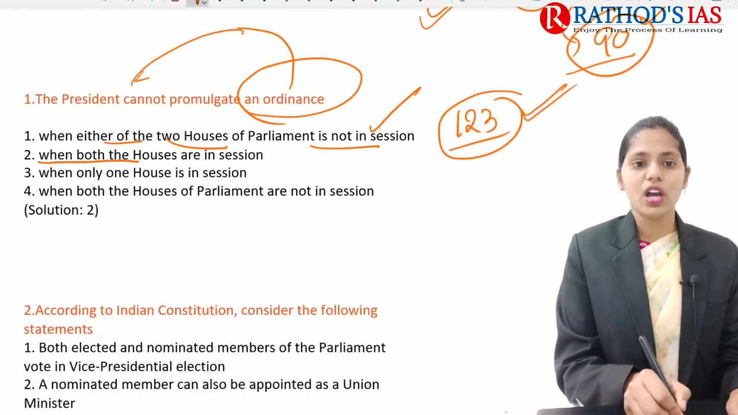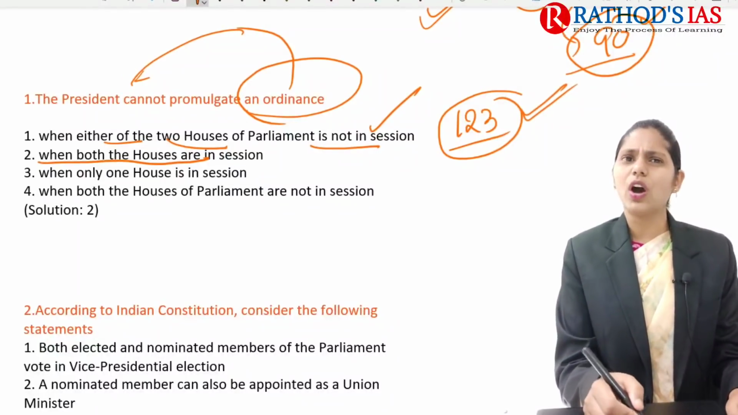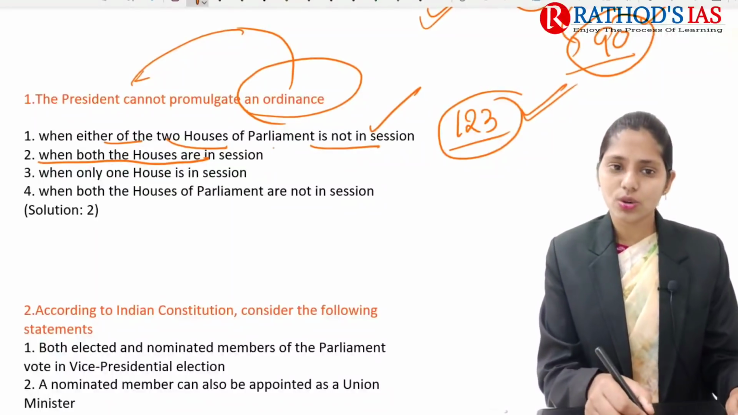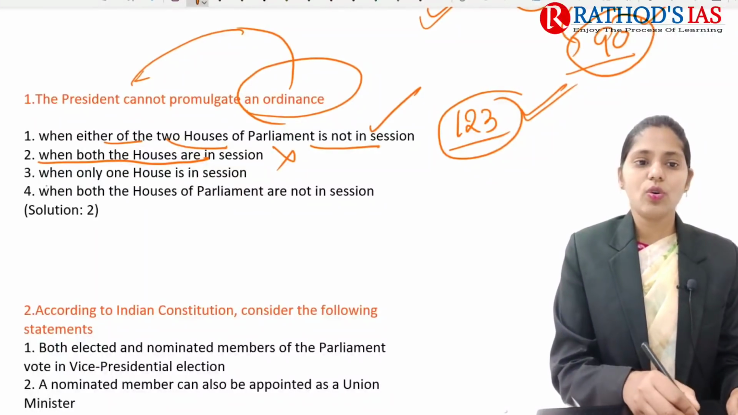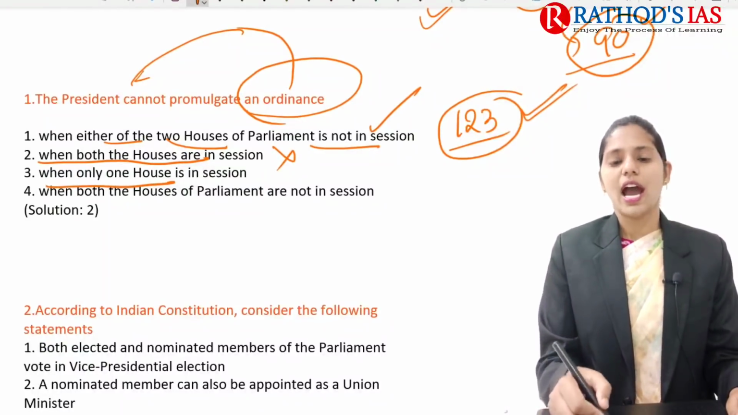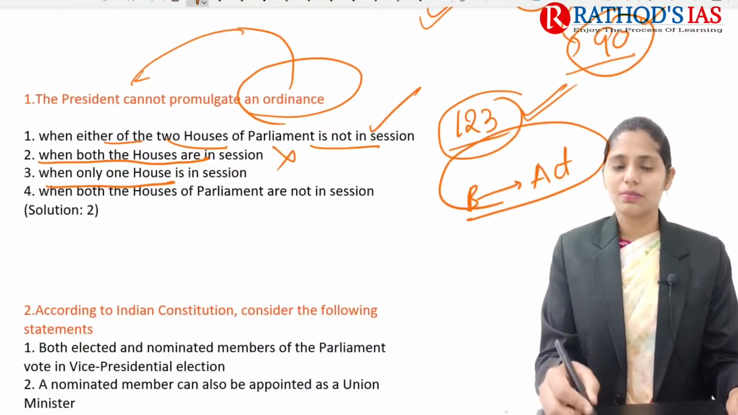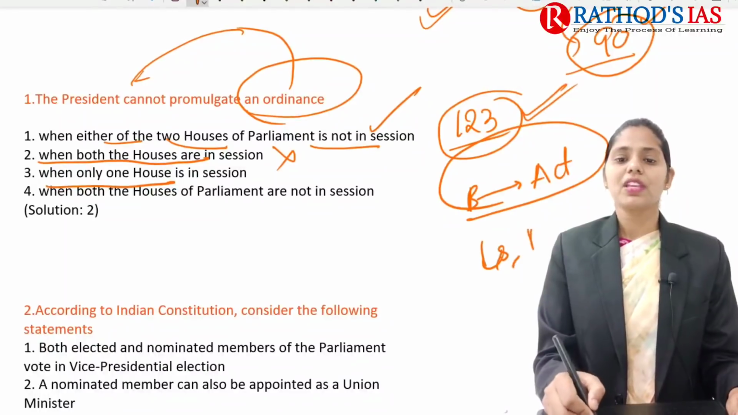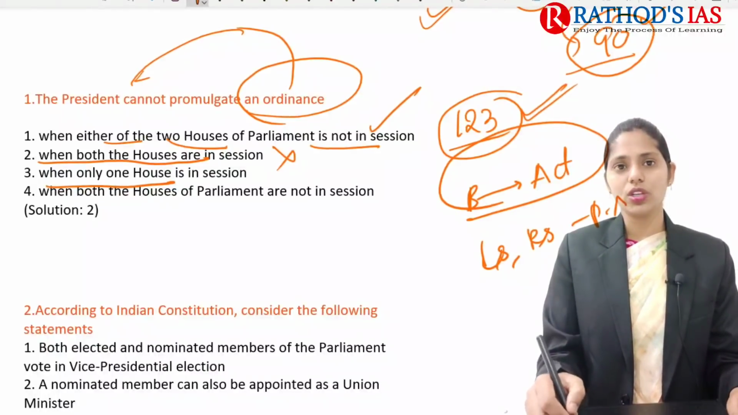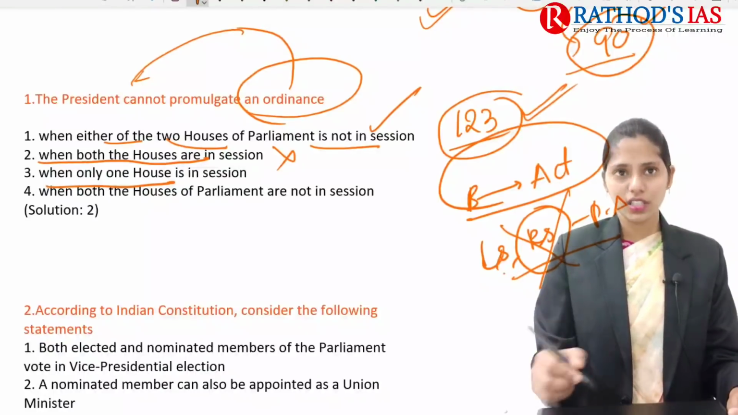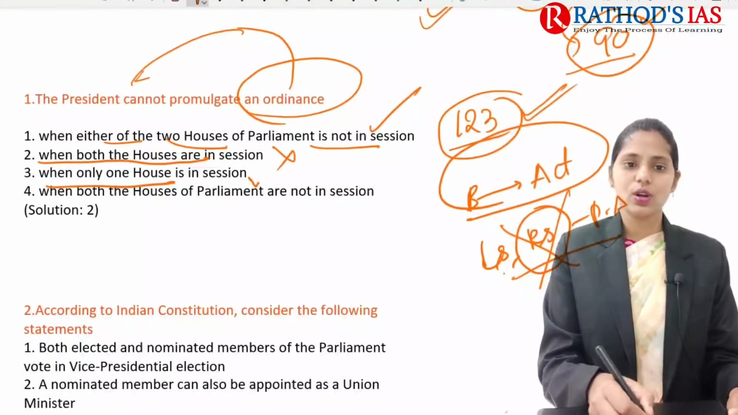And the next one is when both houses are in session. When both houses are in session, how can the President promulgate an ordinance? It is wrong. And the next one is when only one house is in session. Yes, actually, whenever any bill needs to become an act, it needs to be passed in the Lok Sabha and Rajya Sabha, and the President also needs to give assent. So whenever one house is not in session, it will not be passed in the two houses. So this is also correct.